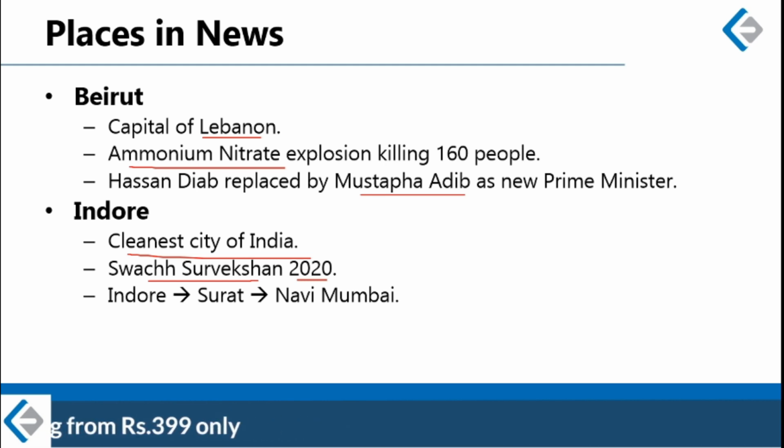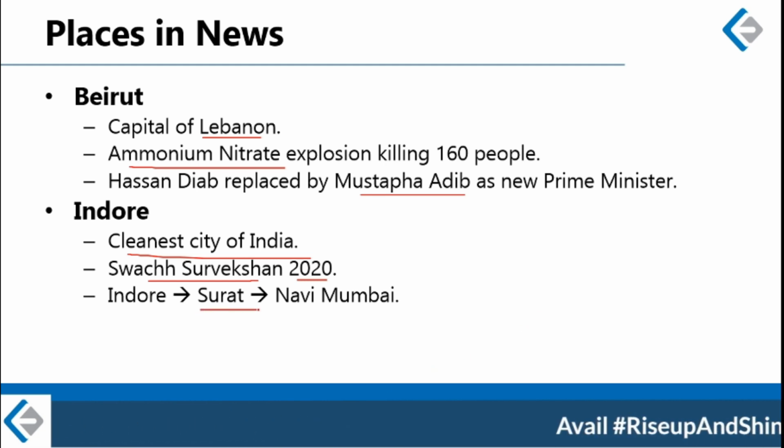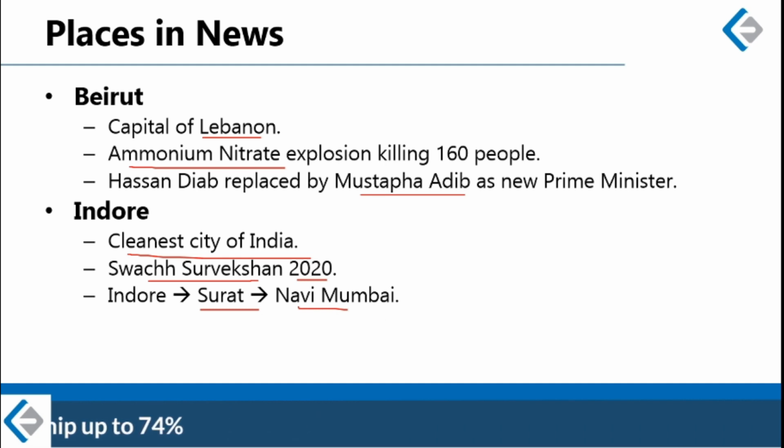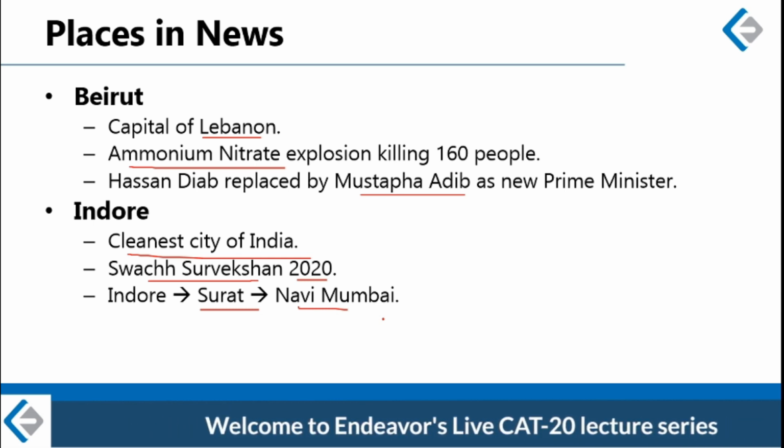Indore is followed by Surat as the second cleanest city and Navi Mumbai as the third cleanest city in India. Along with that, please remember that Jalandhar is the cleanest cantonment town in India, and Banaras or Varanasi was named as the cleanest town on the banks of River Ganga. All right, so remember Indore, remember Surat, Navi Mumbai, Jalandhar, and Varanasi.